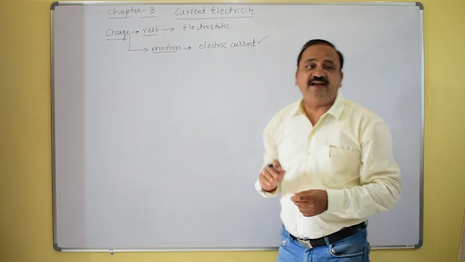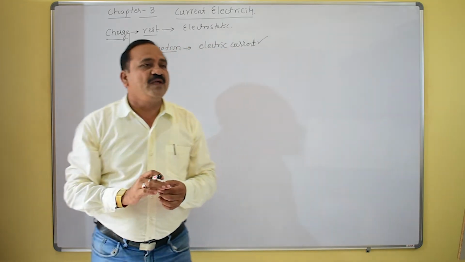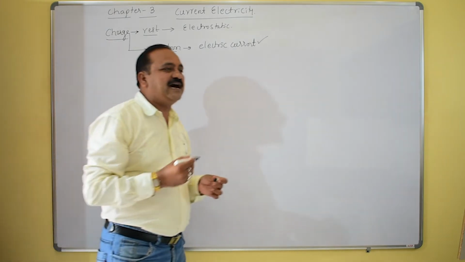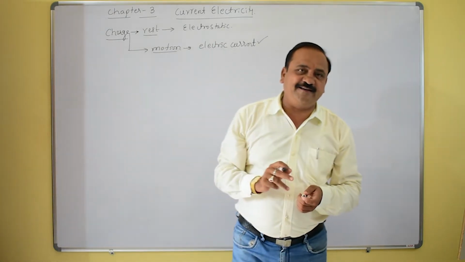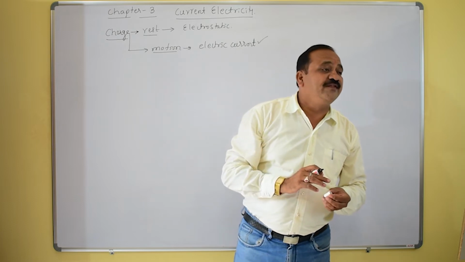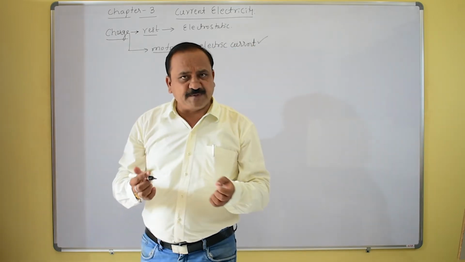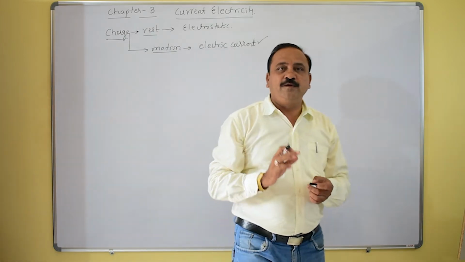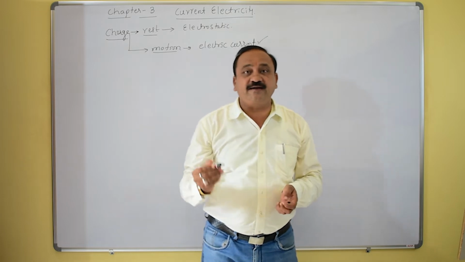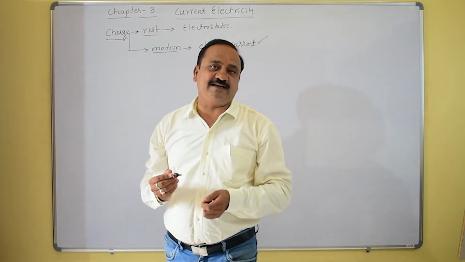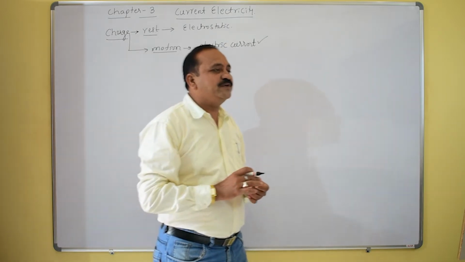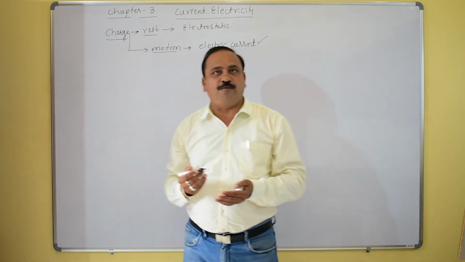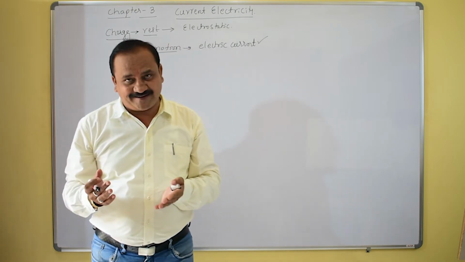Now, how exactly is this electric current defined? The flow of electric charges in a conductor constitutes electric current, especially electric current in conductors. We can compare it with the flow of water in a river.